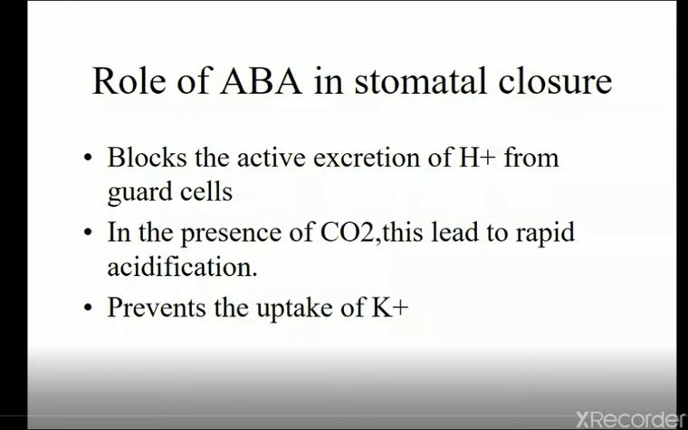And lastly, it prevents the uptake of carbon dioxide. Because they block the movement of hydrogen ion, they prevent the entry of potassium ion from the outer cell into the guard cell. Okay, so this is about the role of ABA in stomatal closure. ABA is the main hormone responsible for the closure of stomata, and it depends upon that theory. So that's why I have taken it here to explain the role of ABA in transpiration.